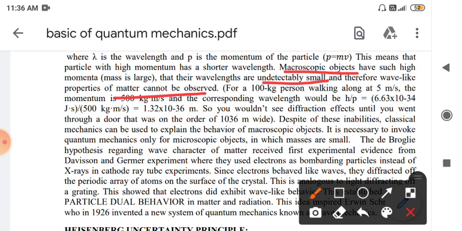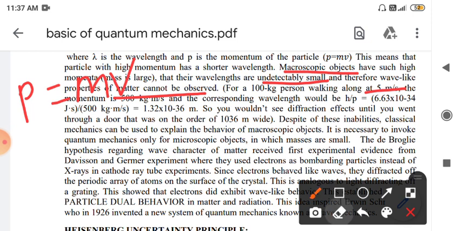Suppose a person having a weight of 100 kg is walking at a speed of 5 meter per second. The momentum will be what? Momentum is nothing but mass into velocity, this is the formula for momentum.